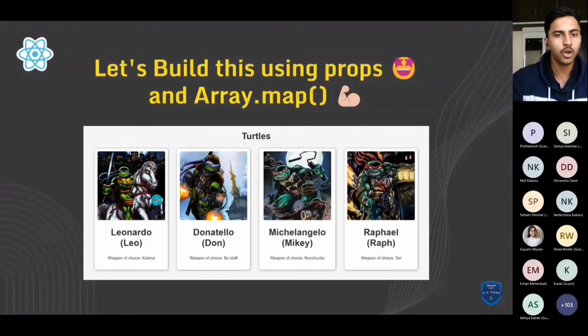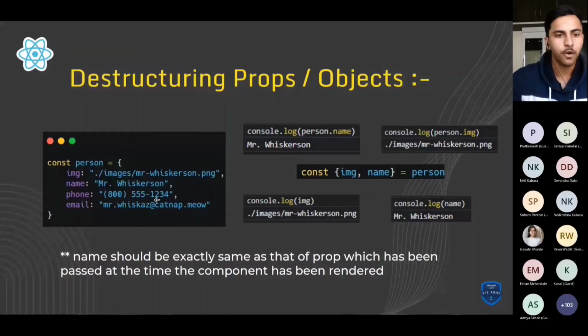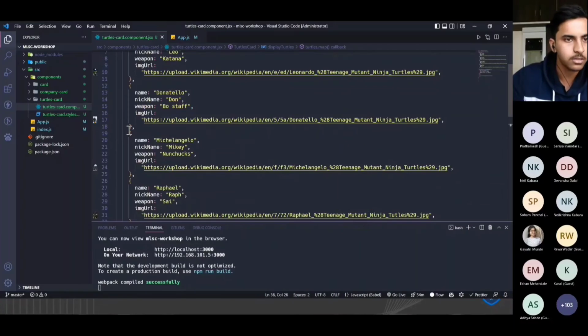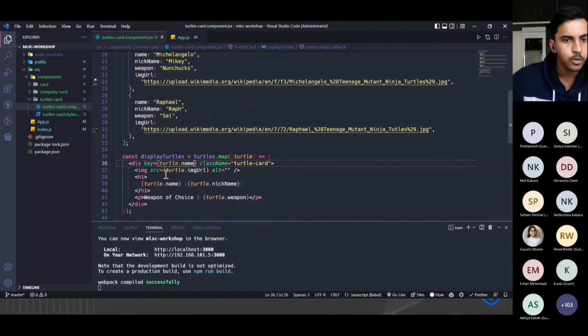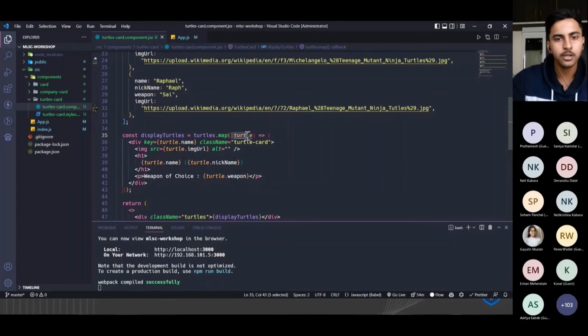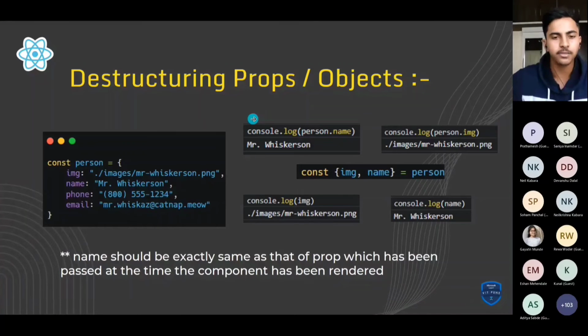The next part I want to talk about is destructuring props. For that I'll just use this one example. So as you can see, we are receiving this prop, right? A prop is nothing but an object that we are receiving from the app component to the child component, or the parent component to the child component.